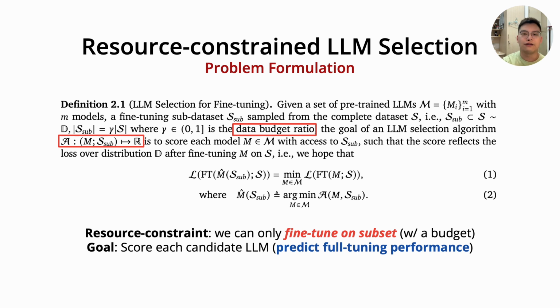Essentially, we allow fine-tuning only on a small subset of the entire dataset, and the data budget ratio is the fraction of the subset size to the total dataset size. So, our goal is to score each candidate LLM, or we can say predict the full fine-tuning performance by tuning each LLM on a small subset. Intuitively, the problem will be more challenging if the data budget ratio is small.